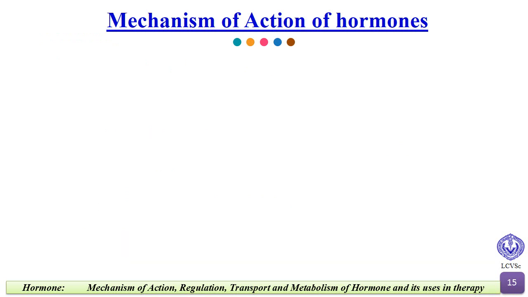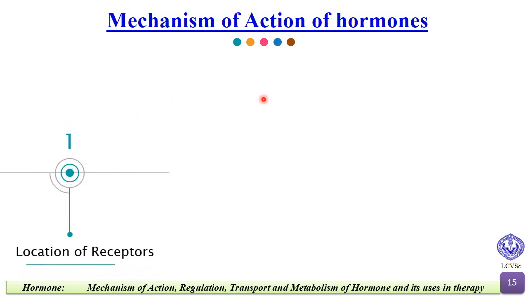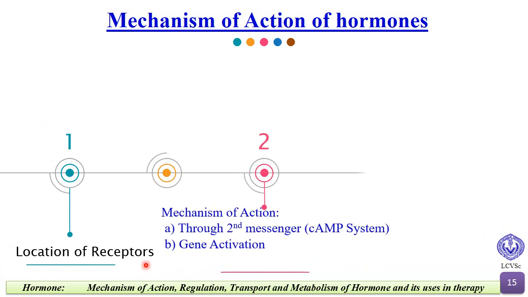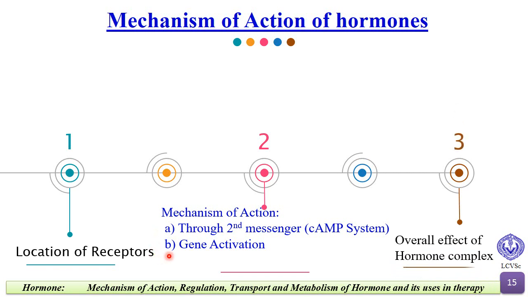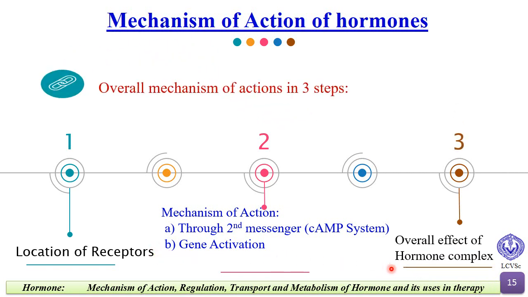Now we'll see the most interesting part of the chapter, that is the mechanism of action of hormone. So overall mechanism of action we'll see in 3 steps. First of all, we'll see the location of receptors, then we'll see the mechanism of action through second messenger and through gene activation, and then we'll see the overall effects of hormone complex.